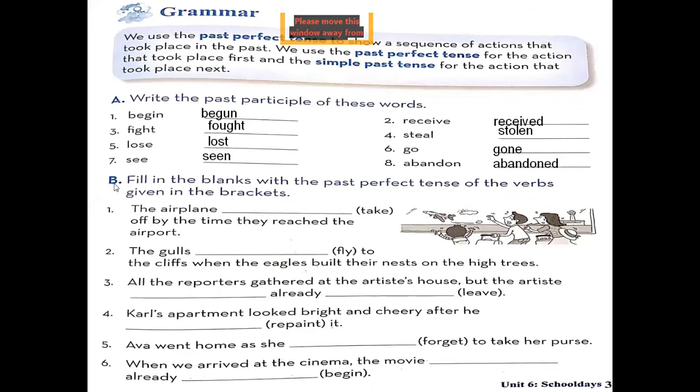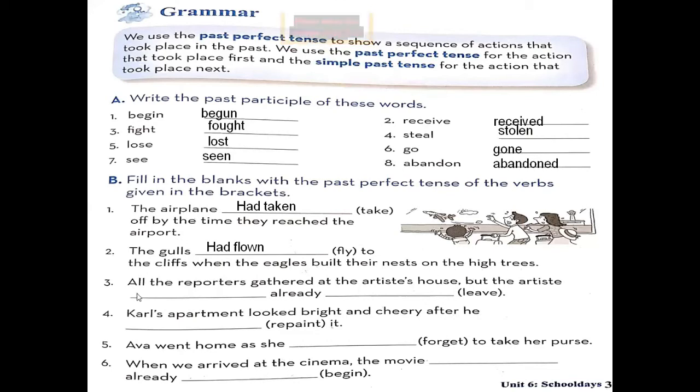Okay? Exercise B. Fill in the blanks with the past perfect tense of the verbs given in the brackets. The airplane had taken off by the time they reached the airport. This means you have to strictly put the past perfect tense. So, how do we form past perfect tense? By adding had and the past participle of the verb. Sentence number 2. The girls had flown to the cliffs when the eagles built their nest on the high trees.